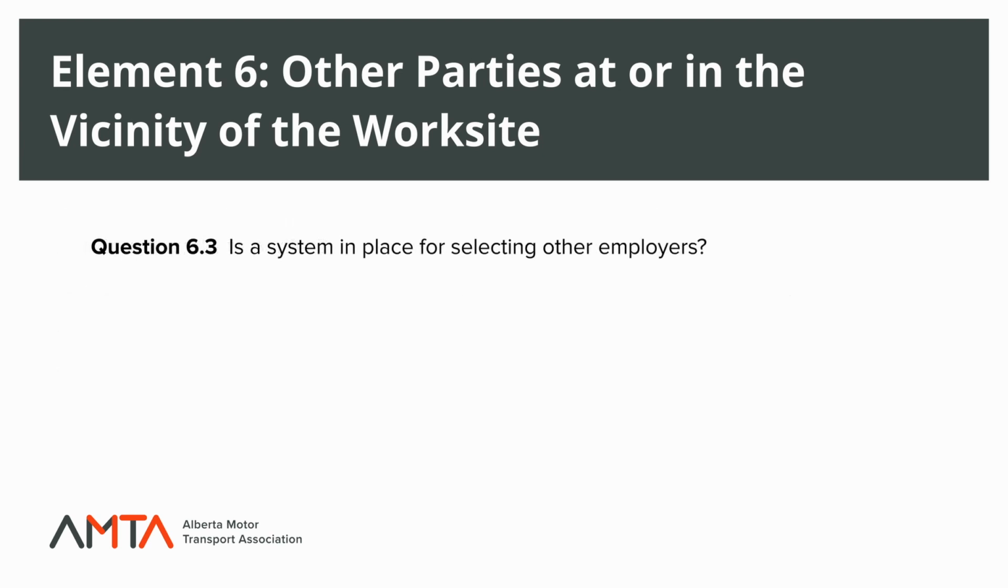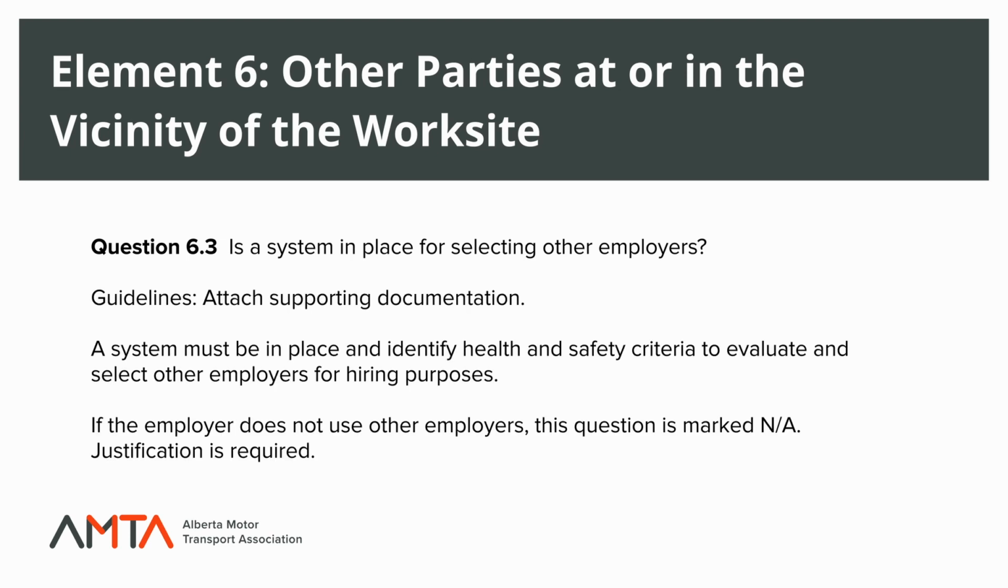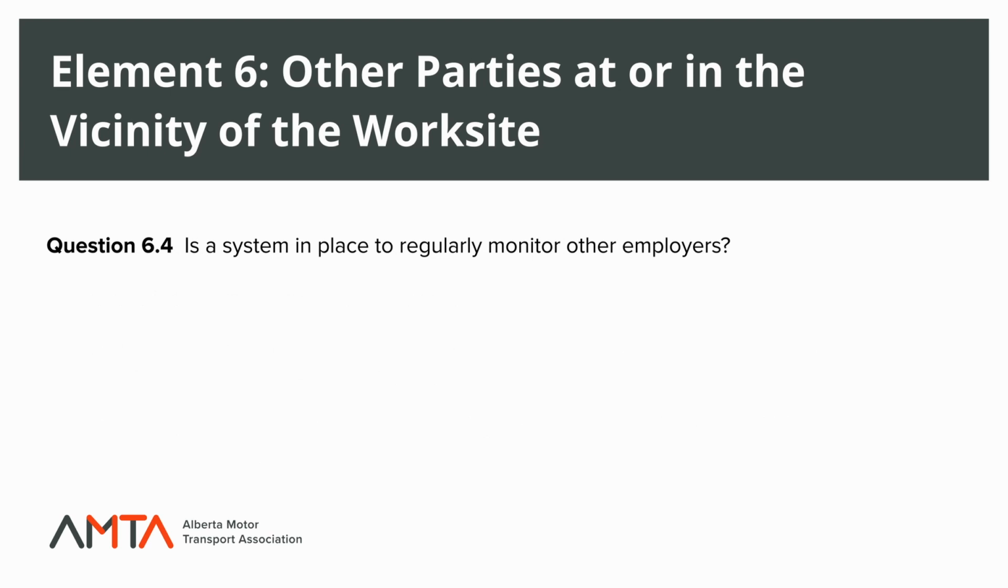Question 6.3. Is a system in place for selecting other employers? As per the guidelines, attach supporting documentation. A system must be in place and identify health and safety criteria to evaluate and select other employers for hiring purposes. If the employer does not use other employers, this question is marked not applicable. Justification is required.